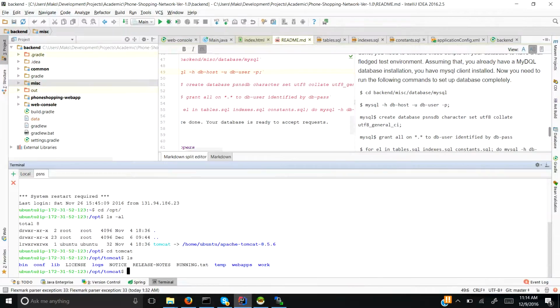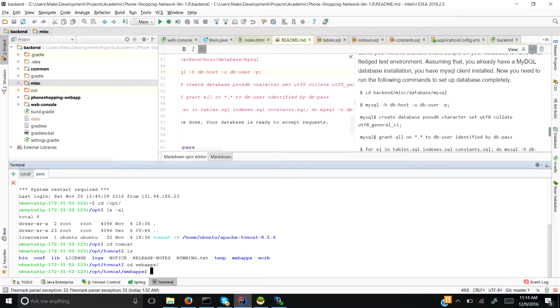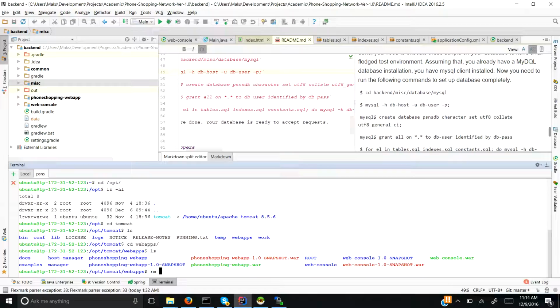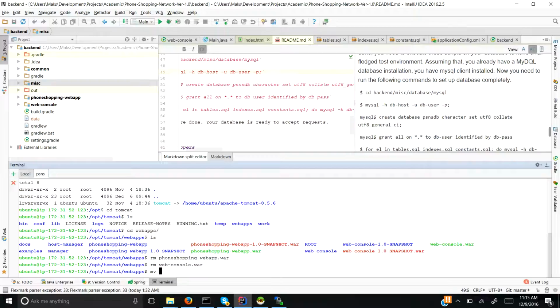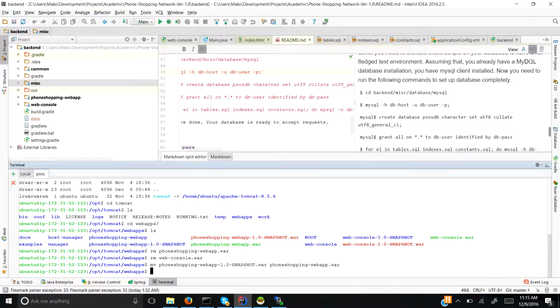Before doing anything else, I would like to rename those files. Rename this file to that. Now I would like to rename the console war file to just web console.war.